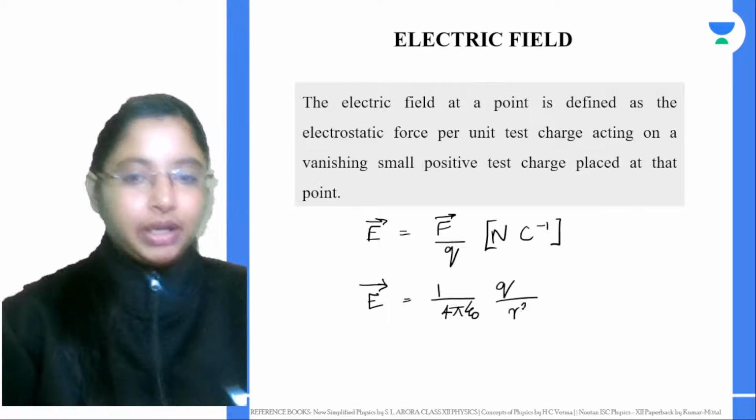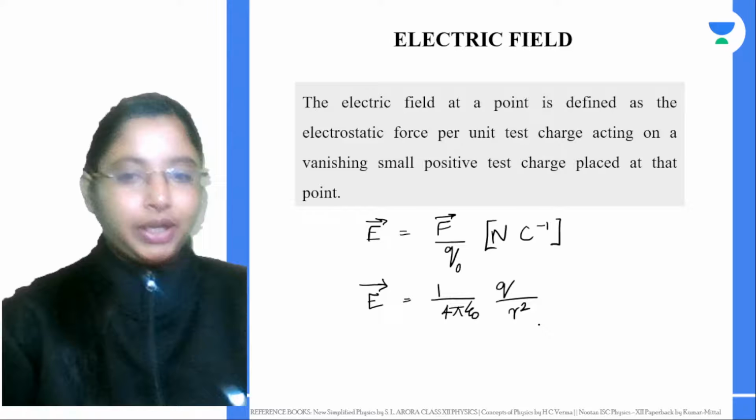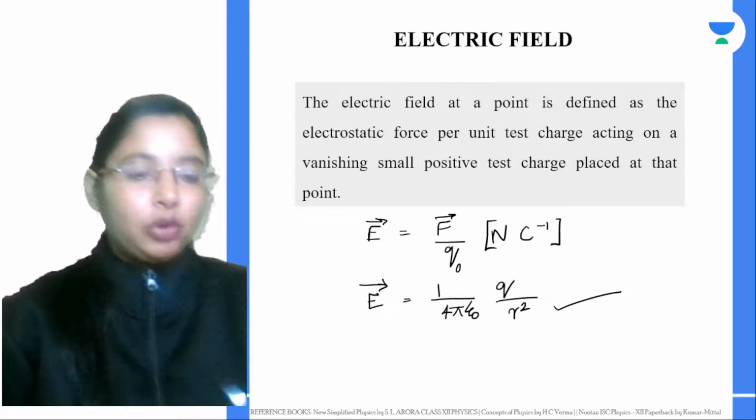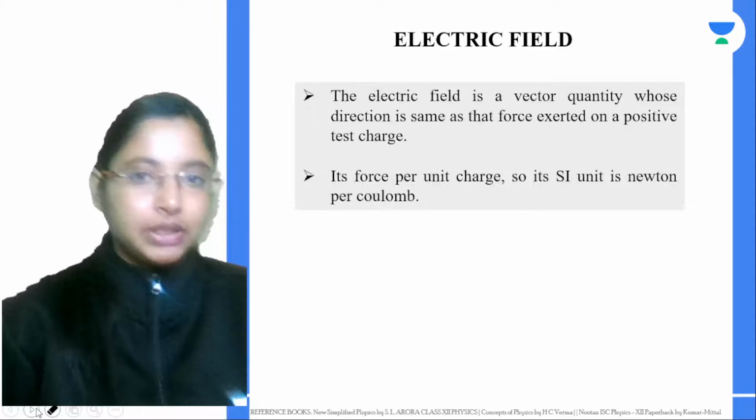Q divided by r square. Let this be the test charge Q naught, then this is the source charge Q divided by r square. So this bit we have already done in the previous classes. If you have any doubts, you can ask me, otherwise I'll move forward.